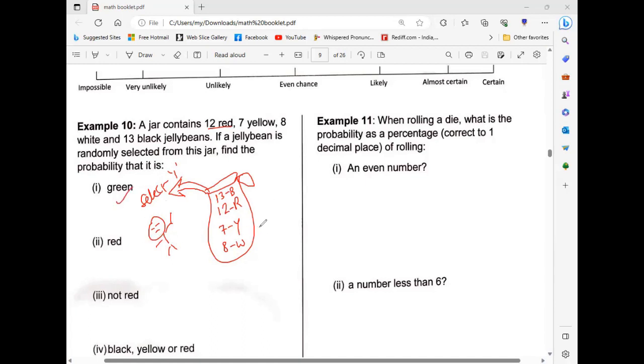How many green jelly beans are there? 0. There's no green. So 0. That means impossible. Now red: 12 out of the total 40 jelly beans.